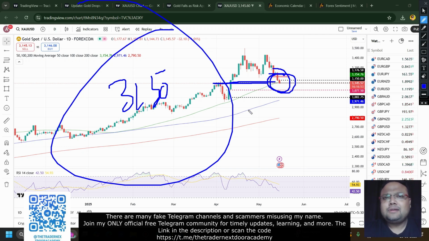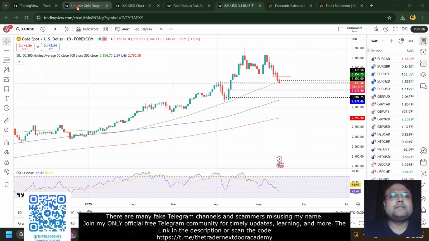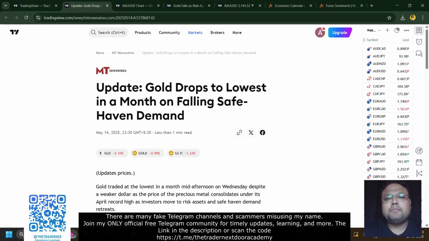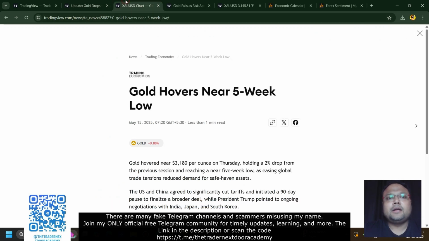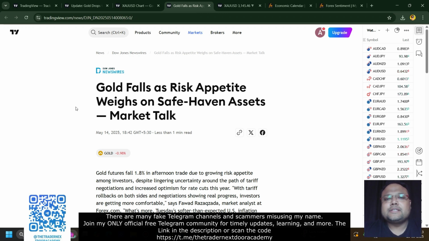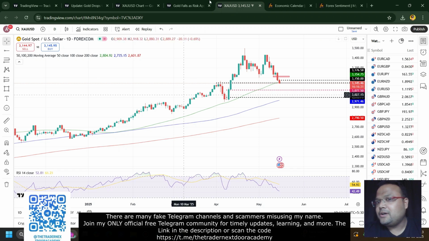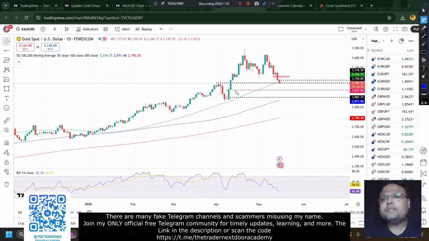But as we all know, my dear friends, the market sentiment is above all. Market sentiment rules the market, not the technicals. So here, if you look at the market sentiment, we can see: gold drops to lowest in a month on falling safe haven demand. Gold hovers near 5-week low. Gold falls as risk appetite weighs on safe haven assets. So my dear friends, gold was bullish because of the safe haven demand. But as the tension between US and China is easing, the market sentiment is bearish.